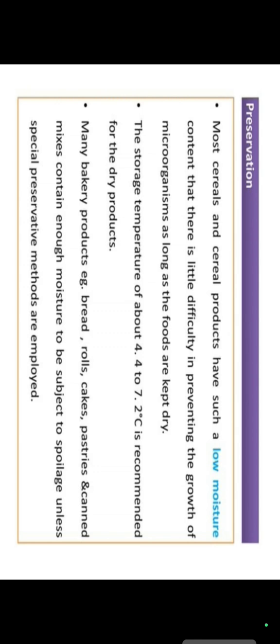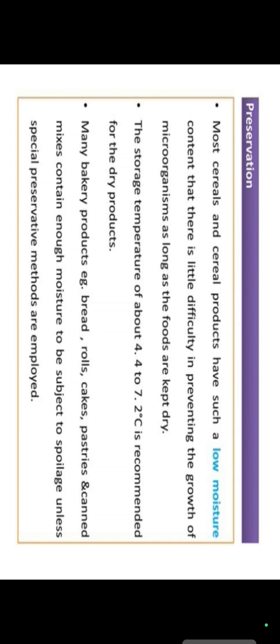They turn pink and moldy, and all these things we can prevent by different methods. For cereals, we can use low moisture content, so it is a little difficult for microbes to grow, and we can prolong the deterioration and spoilage.